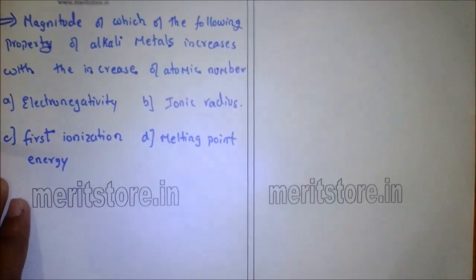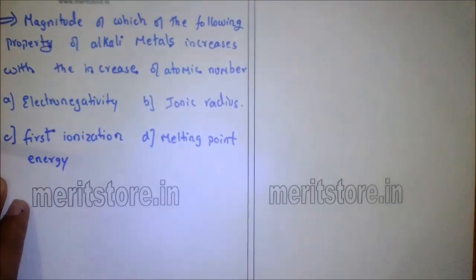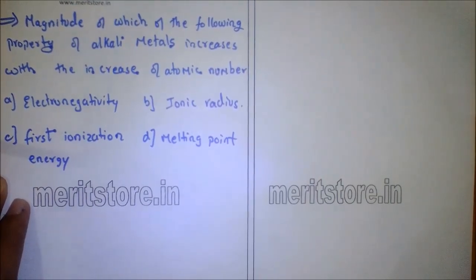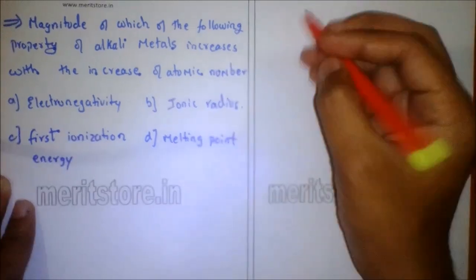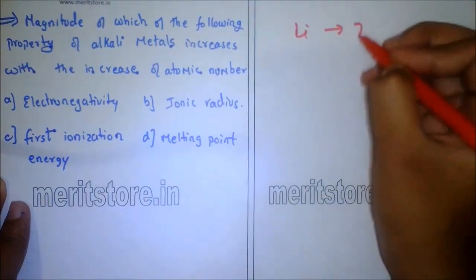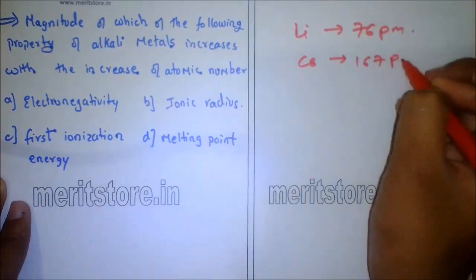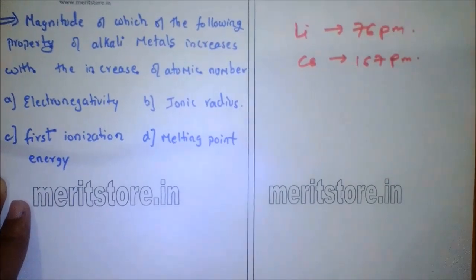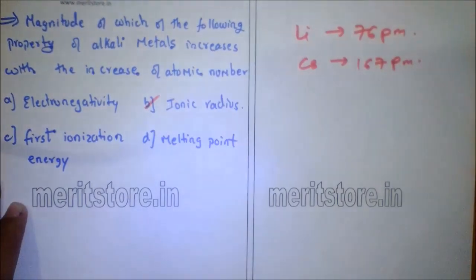The magnitude of which of the following properties of alkali metals increases with increase of atomic number? A. Electronegativity, B. Ionic radius, C. First ionization energy, D. Melting point. So for the alkali metals, the ionic radii are: lithium has the least ionic radius, which is 76 picometer, and for cesium it is 167 picometer. As we go down the group, the size increases. As the atomic number increases, the number of shells increases, hence the radius increases. So option B is the correct answer.